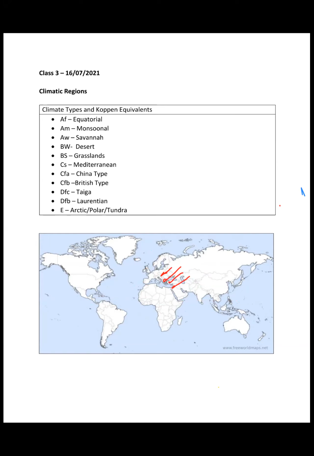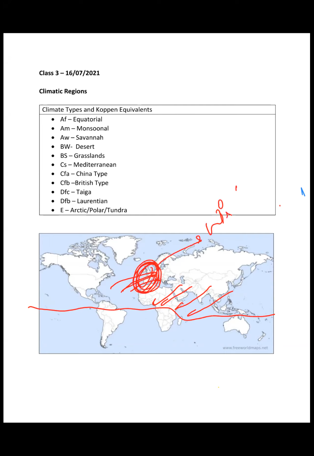What happens in winters, the whole wind pattern shifts downwards, right? So let's say ITCZ has shifted here. Your trade winds will kind of shift here or a bit southward even, right? So your trade winds will be like this and your westerlies, they will be like this, right? So westerlies are the major reason in winters why rainfall is happening in the Mediterranean region, right?